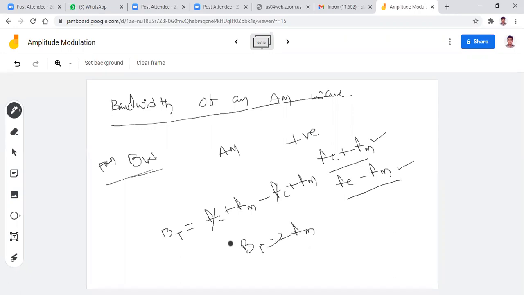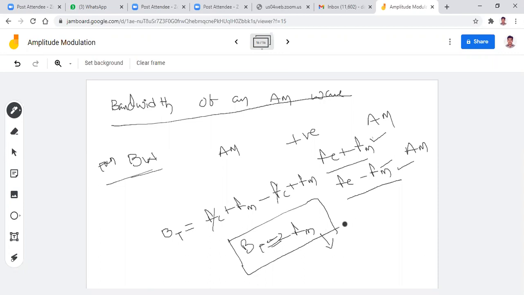Very, very important formula. In most competitive exams, not only objective exams, and in GATE exams also, this is very important. The transmission bandwidth of an AM wave is 2FM, where FM is the highest frequency component of the message signal. So don't confuse here. FC plus FM is the highest frequency component of the AM signal, FC minus FM is the lowest frequency component of the AM signal, but FM is the highest frequency component of the message signal.